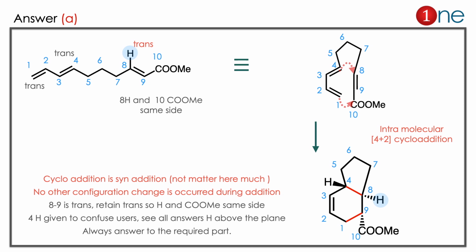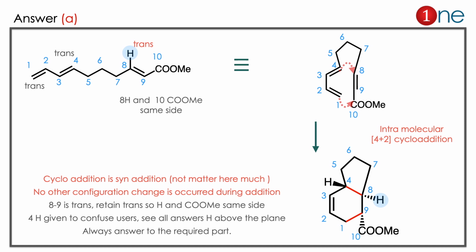So we rewrite the molecule for our favorable cycloaddition, and we get the desired product. What really happens is 4-8 bond and 1-9 bond formation occurs. A double bond is formed between 2 and 3. Here you should know that the stereochemistry definitely matters, but it does not change during the reaction. Here the cycloaddition is syn addition. It does not matter much here, but the configuration change does not occur during the reaction.